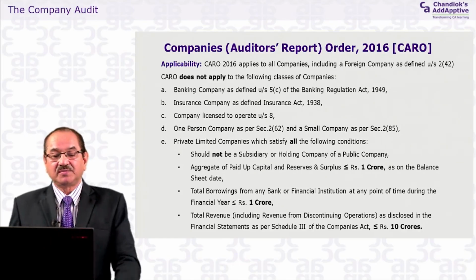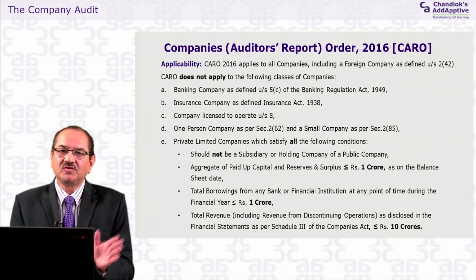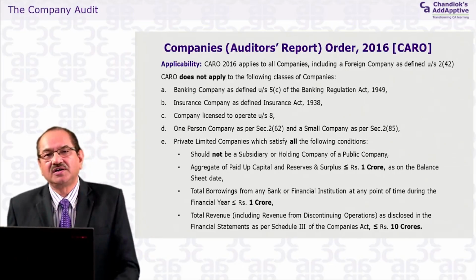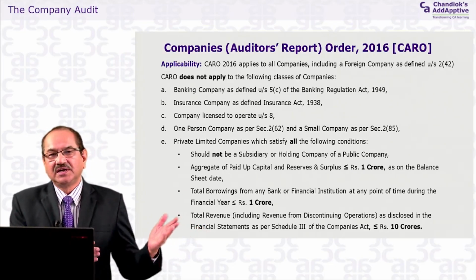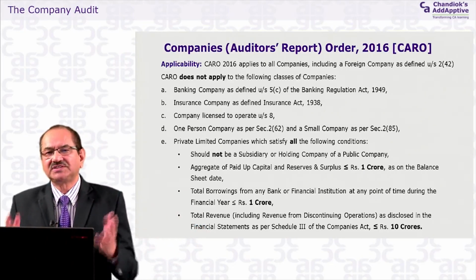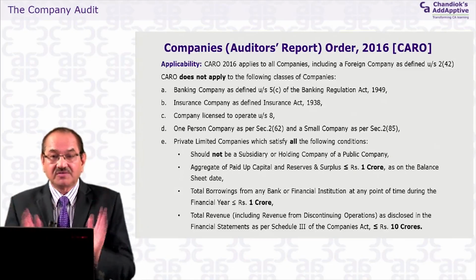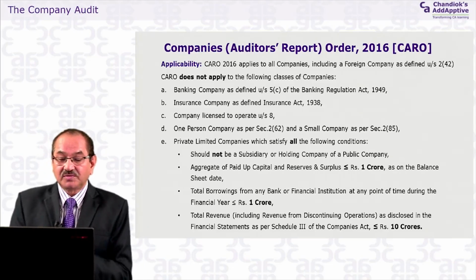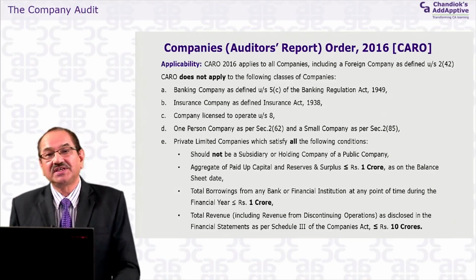The last one is about total revenue. Now the question is, what is the revenue? It has been well explained in this CARO order. There was no dispute, as in the previous CARO, where there were somewhat debatable points about what is the revenue. But here it particularly says, including revenue from discontinued operations as disclosed in the financial statement as per Schedule 3.